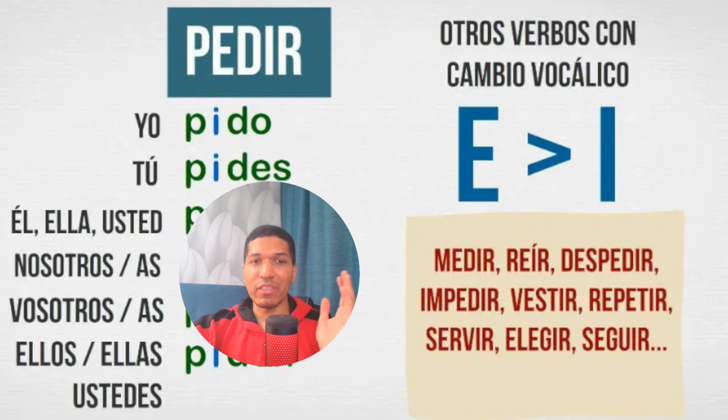So here, for example, despedir. How will despedir be? Despedir is to say goodbye. For example, yo despido, tú despides, él despide. Nosotros and vosotros will stay like a regular verb rule: despedimos, despedís. But for the rest you need to change the E to I. Let's move on to the next group of irregular verbs.